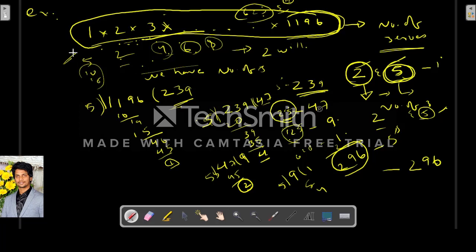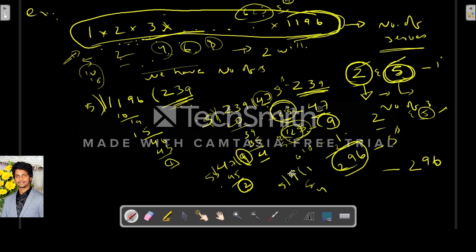So in this particular question we will do it like this. We divide 1196 by 5. The quotient will be 239. So the number of 5's is 239, but there will be 25's also in the product, which will give one more 5 each. So we divide this 239 again with 5 to get the number of 25's, which is 47. There will be 125's also in this product, which is 5 cube, meaning one more 5. So 47 by 5, the quotient is 9.